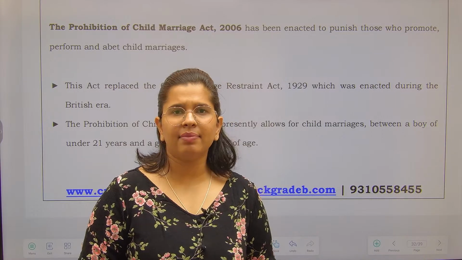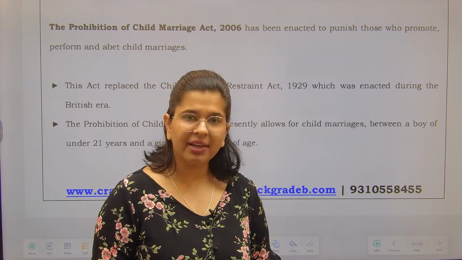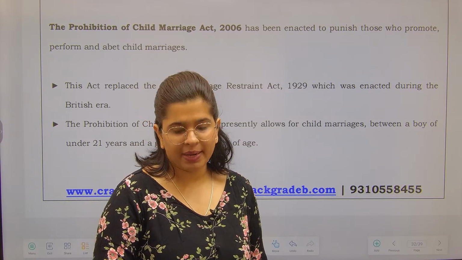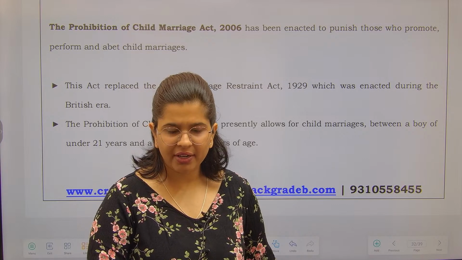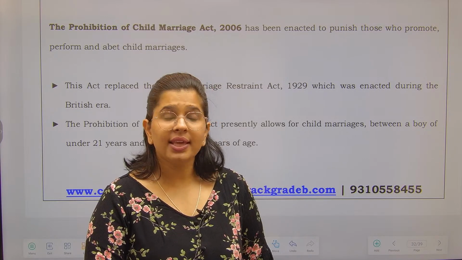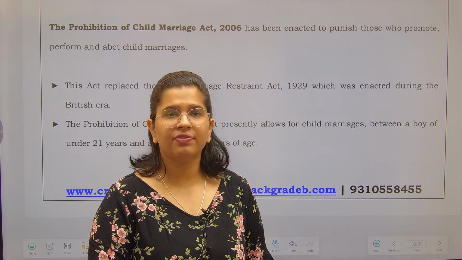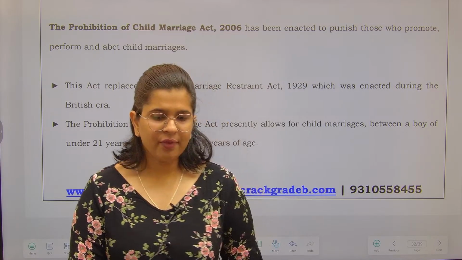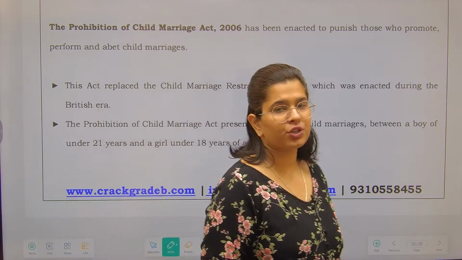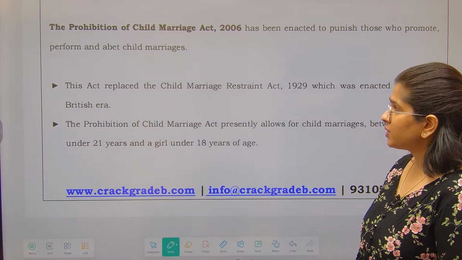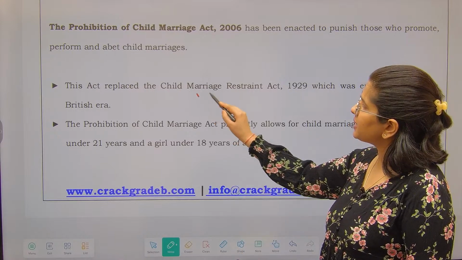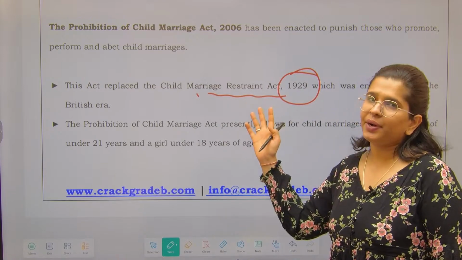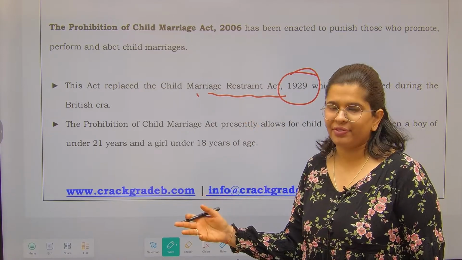But at the same time, just having an act is not sufficient, right? There needs to be proper implementation as well, and child marriages are not very easy to prevent, because in the first place many people do not complain. Correct. So let's see what the provisions are under the Prohibition of Child Marriage Act 2006. This act replaced the Child Marriage Restraint Act of 1929. At that particular time, the ages were completely different, right?